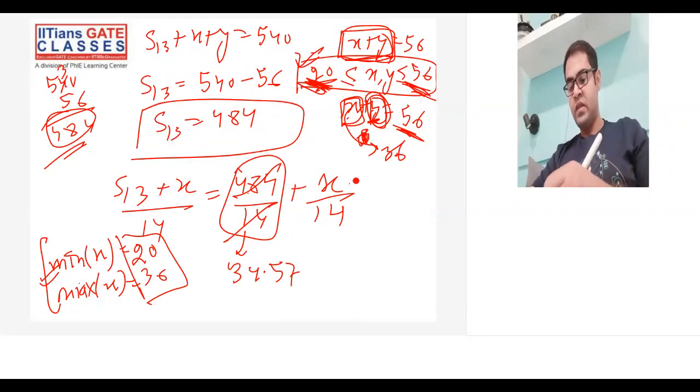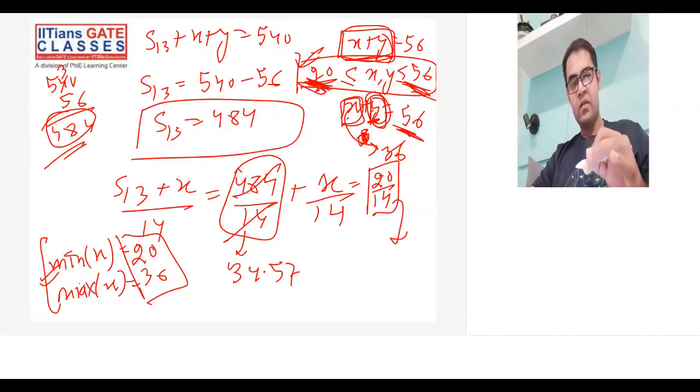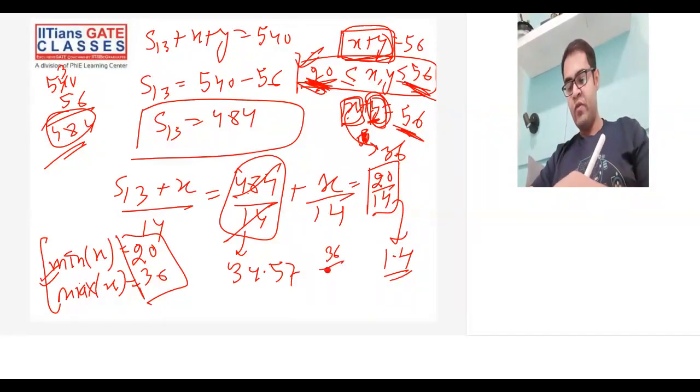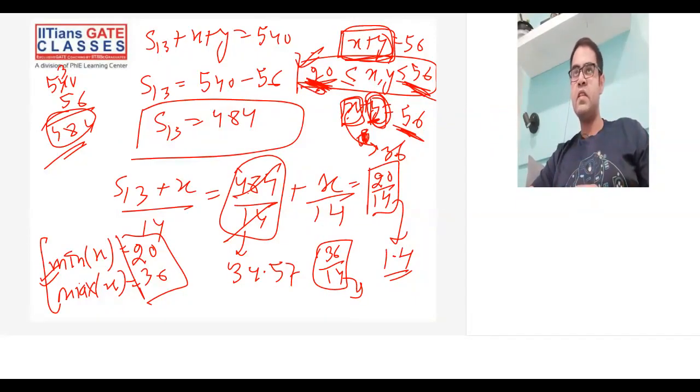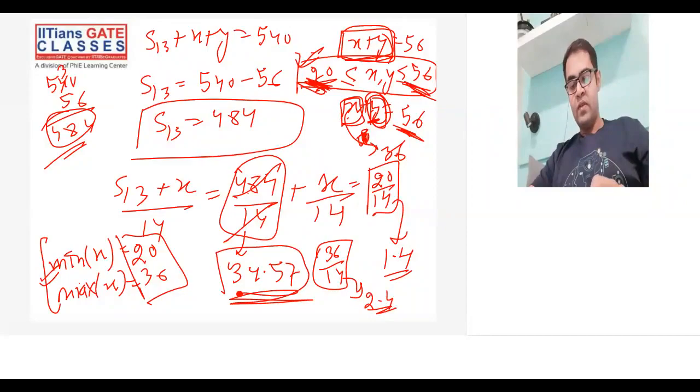Okay, so let's see. Now this becomes 20 by 14. So what is the minimum value? Minimum value for X by 14, I don't know exactly, but it should be somewhere around 1.4, approximately. And similarly, 36 by 14, I think this would be 18 by 7, so around 2.4 you can say, or 2.5, something like that. I've just approximated the values. So this is the value you got for 484 by 14, and the minimum value for X is this.